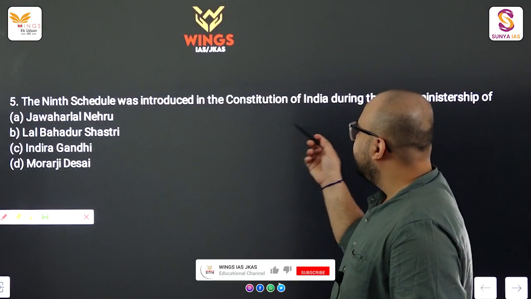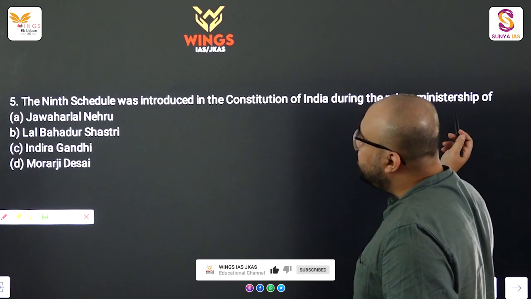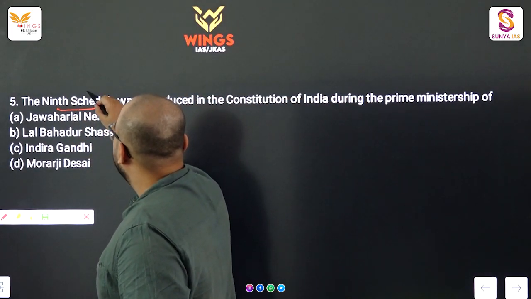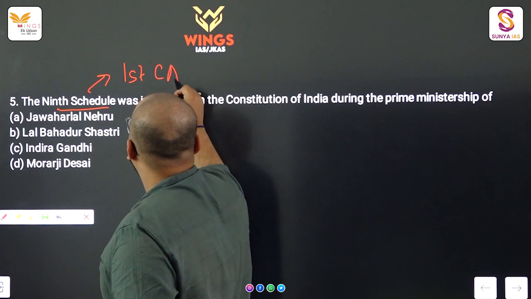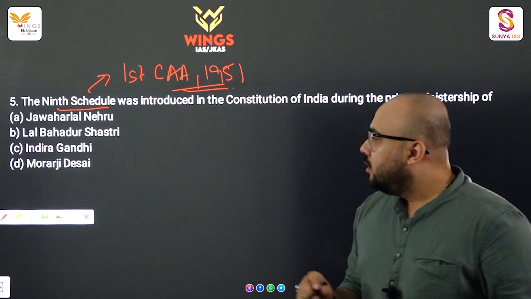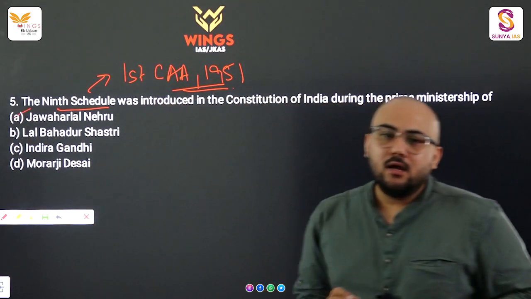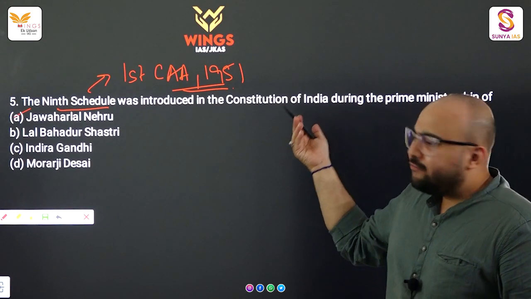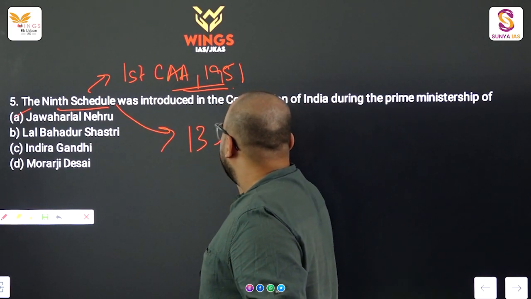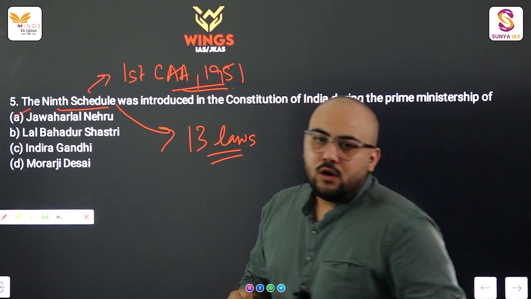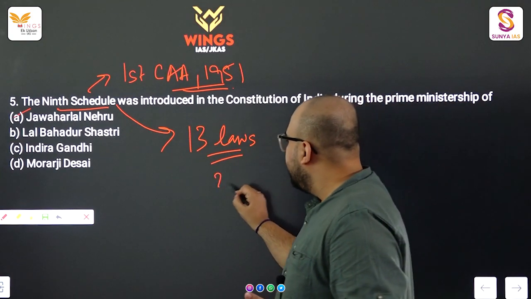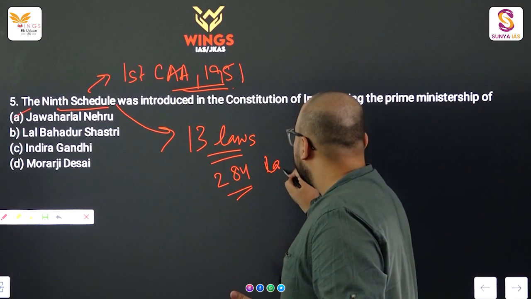The 9th schedule was introduced in the Constitution of India during the Prime Ministership of, it's a factual question. The 9th schedule of the Constitution was added by the first Constitutional Amendment Act of 1951, and at that point in 1951 Jawaharlal Nehru was the Prime Minister of the country. The 9th schedule originally inducted around 13 laws, which were out of the purview of the judicial review, and currently there are around 284 laws.